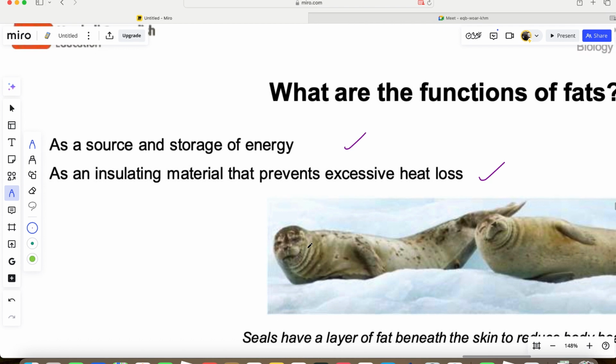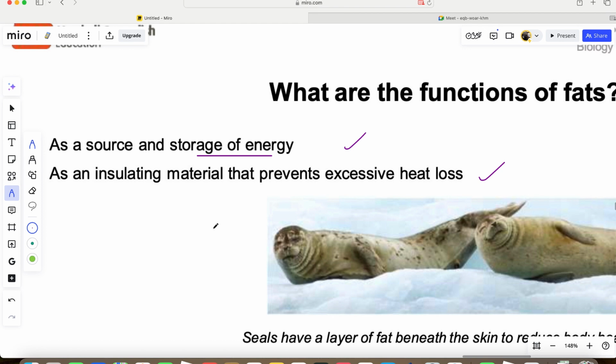Now let's go to the next one, the functions of fat. What fat does to our body. One of it is that it's used as a source and storage of energy. Fat is used as source of energy for your body and also store of energy for your body. Okay, it stores energy for you. It's used as storage.